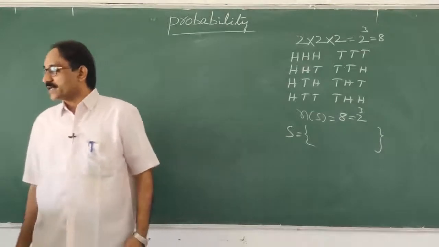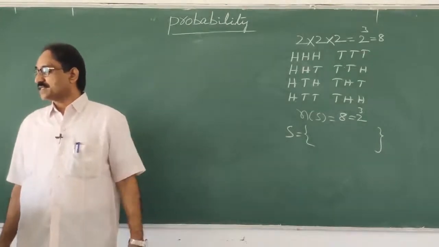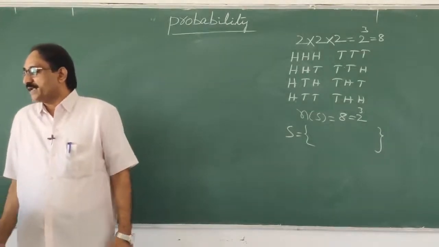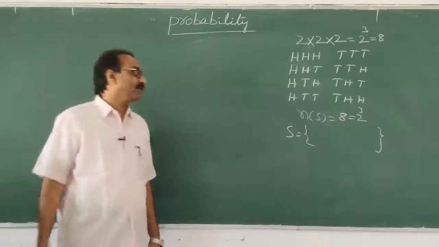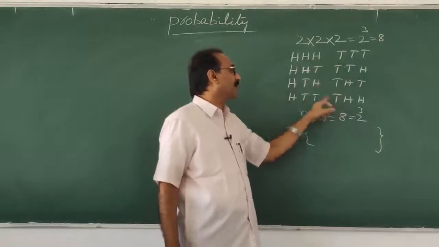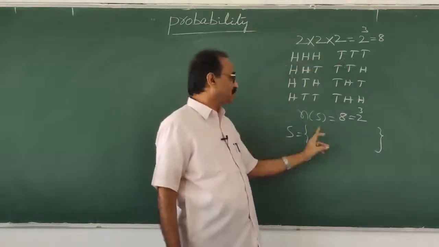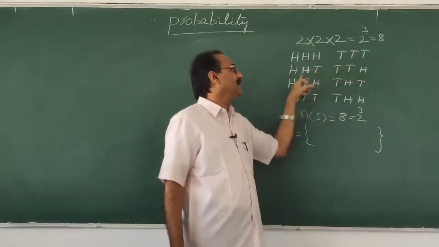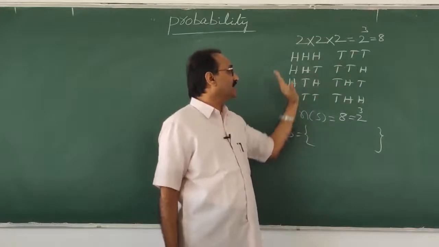Since the coins are fair, we can assign the probability 1 by 8 to each sample point. These are called sample points. Already I told you, HHH is one, TTT, HHT, TTH, like that. These 8 sample points are there.